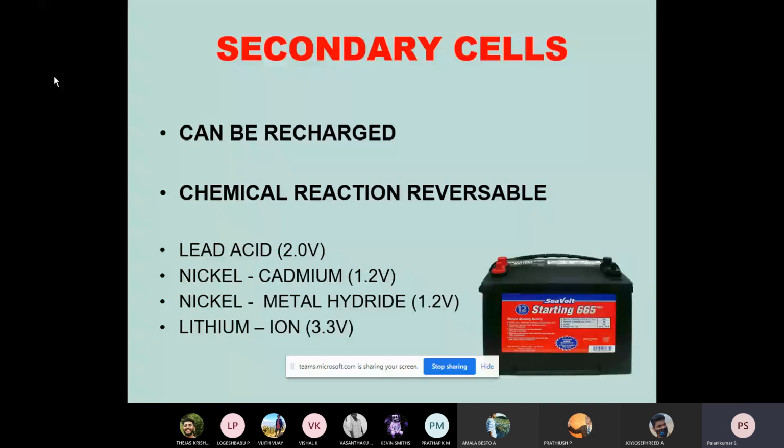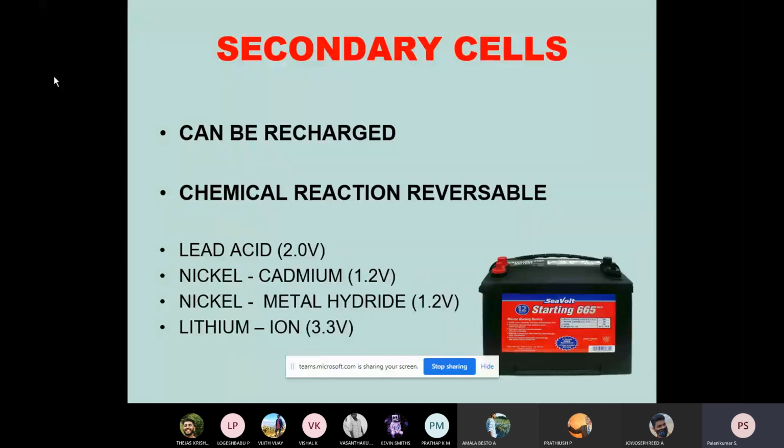But as I already told, even though so many varieties of batteries are available, from lead acid to nickel cadmium, nickel metal hydride and lithium ion, the lithium battery has somewhat higher voltage. Suppose a lithium phosphorus battery has 4.8 volts, whereas lead acid and nickel cadmium have very basic low voltages. When we want to realize a voltage of, say, up to 60 volts, we definitely need 30 lead acid batteries.